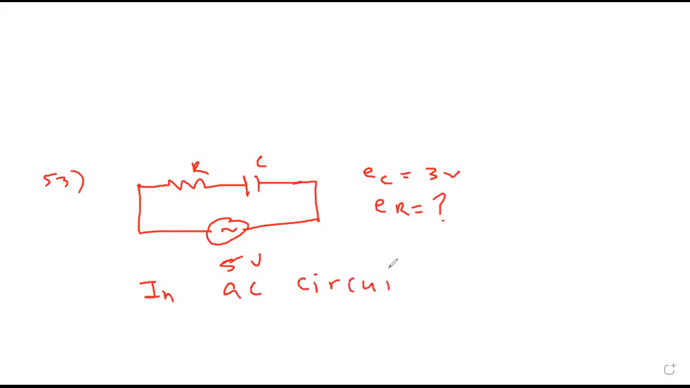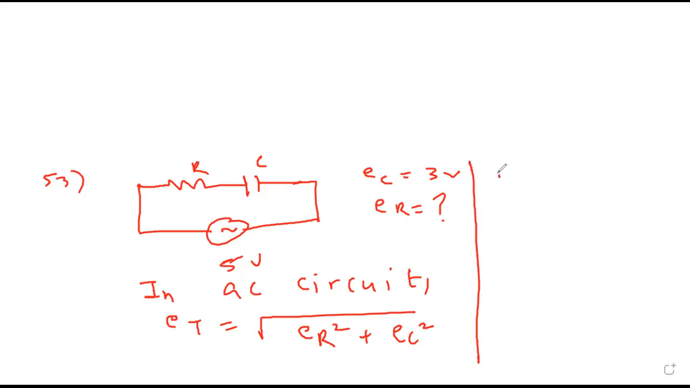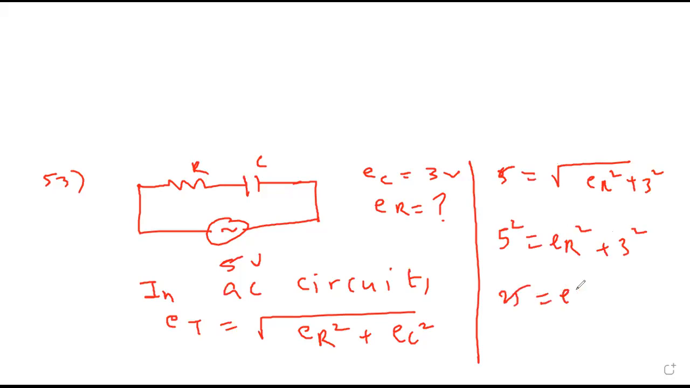In AC circuit, always total voltage is root of the vector sum, ER square plus EC square. E total is given 5. So 5 equals root of ER square plus 3 square. 5 square equal to ER square plus 3 square. 25 equal to ER square plus 9. So ER square is 16. ER equals 4 volt. Orally also we can do it as triplet of Pythagoras 3, 4, 5.